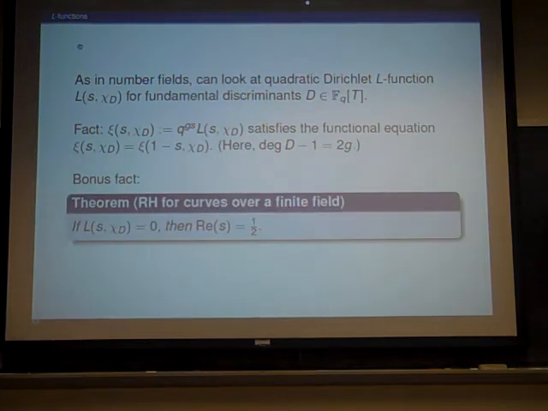And as a bonus, we actually have the Riemann hypothesis for these L functions. This was proved by Weil in the 1950s. And this gives us an idea that, in general, in function fields, things are easier than in number fields. Not that this was a trivial proof or anything, but the fact that we can actually prove the Riemann hypothesis in the function field setting is a pretty good indication that function fields are easier.